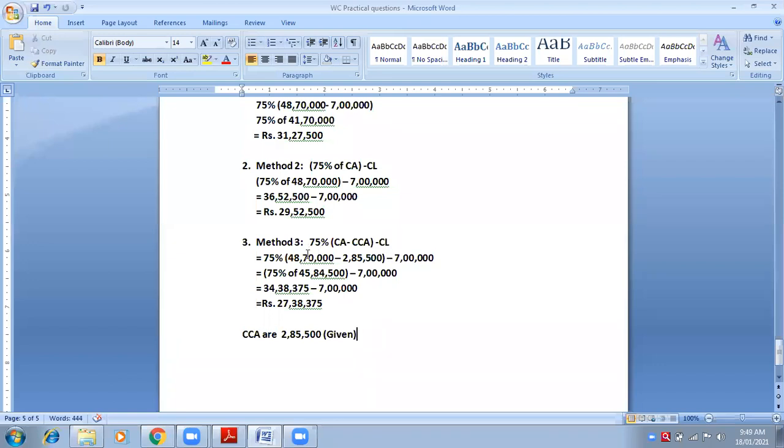In the next step, you have to still put a bracket. But now the bracket will be given from the beginning, that is 75 percentage. So 75 percentage of 48 lakhs 70,000 minus 285,500. The answer will be 45 lakhs 84,500 and then minus 7 lakhs outside the bracket. Now again I need to open the bracket. 45 lakhs 84,500 into 75 percentage. The answer will be 34 lakhs 38,375 minus 7 lakhs current liabilities. Your final answer would be 27 lakhs 38,375.